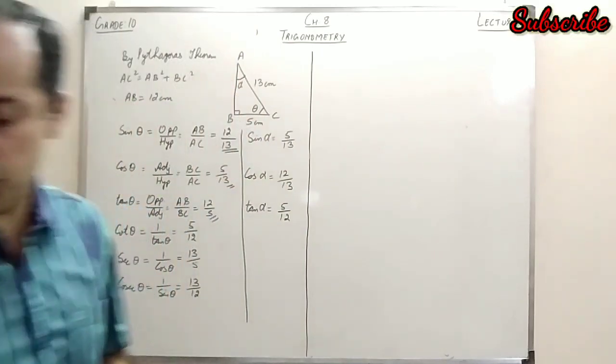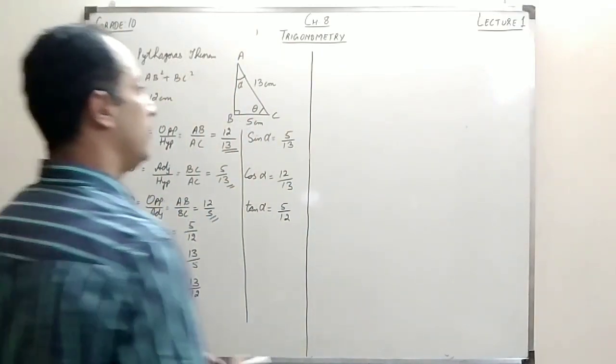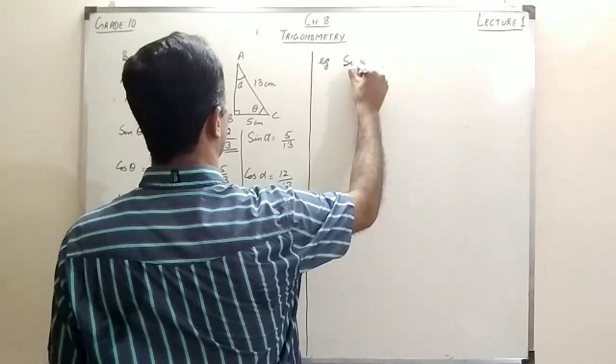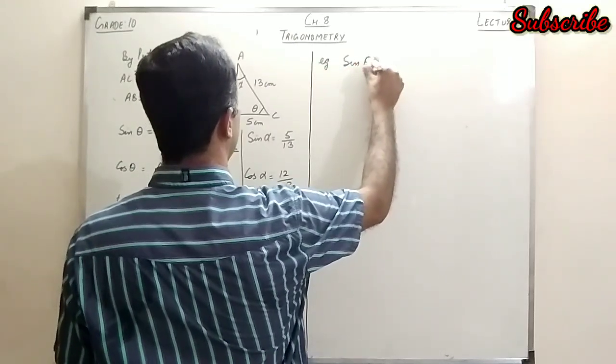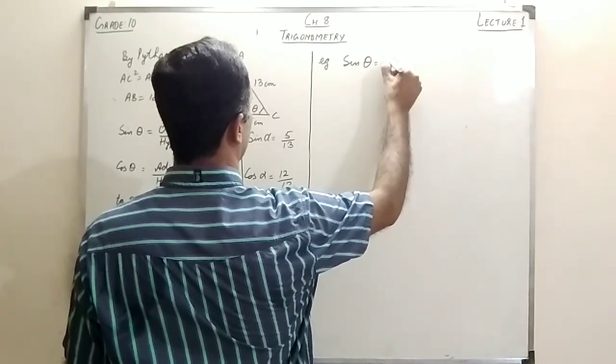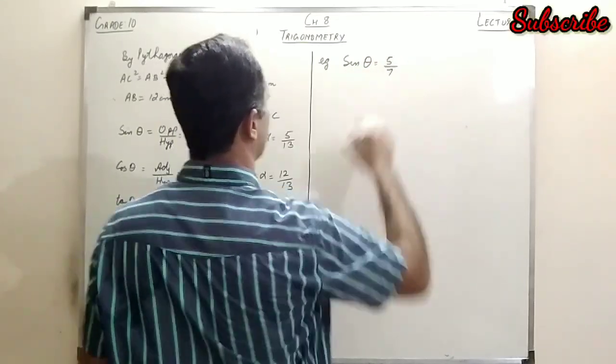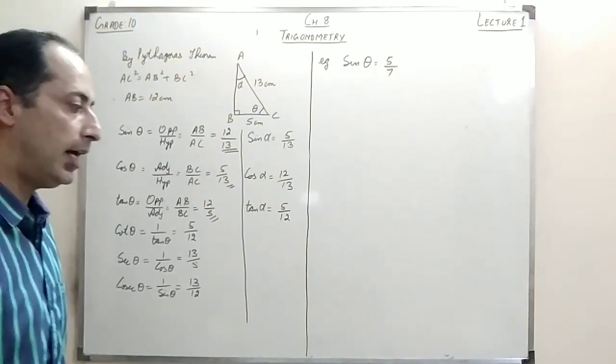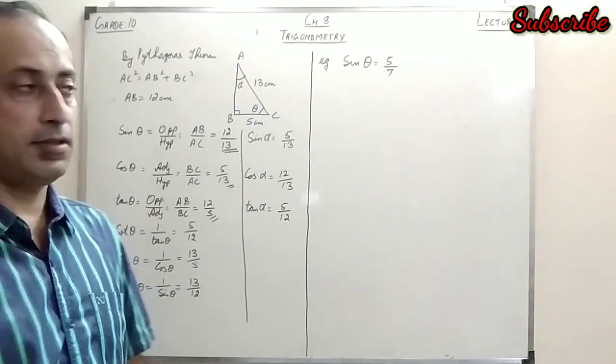The other type of question can be that one of the ratios is given to us. Suppose it is given that sine theta is, say, 5 by 7. One of the ratios is given to us and I need to find all the other ratios. How can we do it?